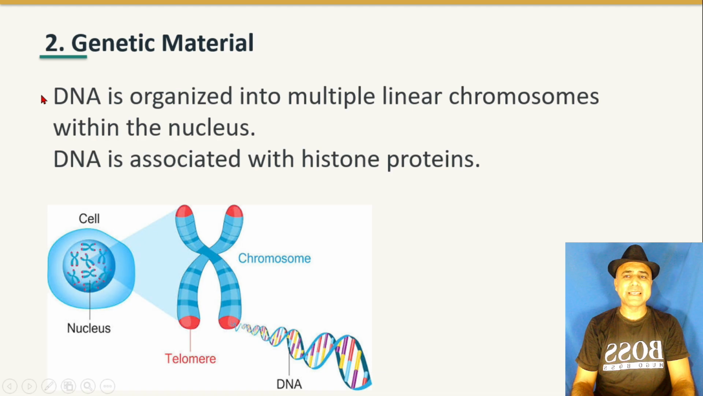Now we have to discuss genetic material in domain Eukarya. DNA is organized into multiple linear chromosomes within the nucleus. This is a cell, and DNA is organized into multiple linear chromosomes. These are linear chromosomes, and one chromosome is magnified as you can see. This is a linear chromosome within the nucleus.